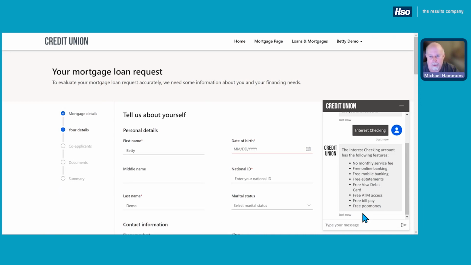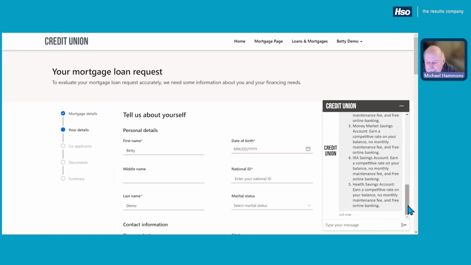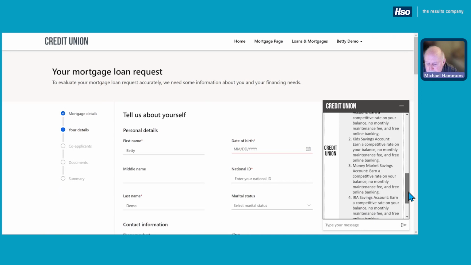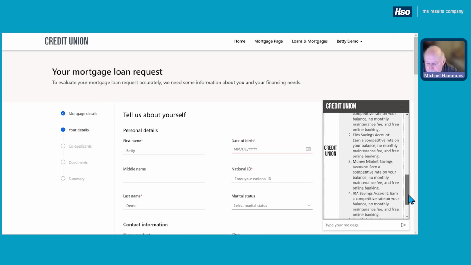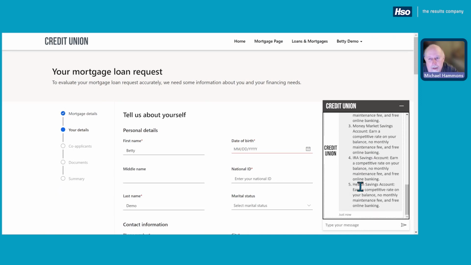Boom, there we go. That's now details that it went out and grabbed from our own content, in this case, our website, and brought that detail back and populated it inside the chat experience. Right? So we can continue to ask other questions. In this particular case, tell me about your savings accounts. And again, it went out, grabbed our content, and you can see all the different savings accounts that we have, pre-populated all that content right in the chat window. How's that for self-help?